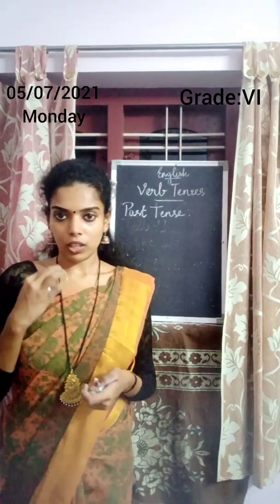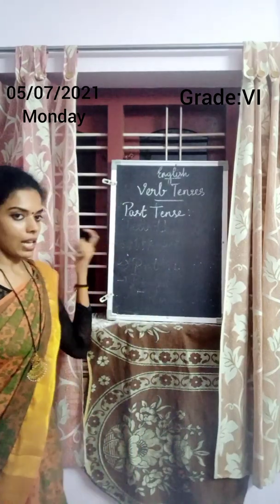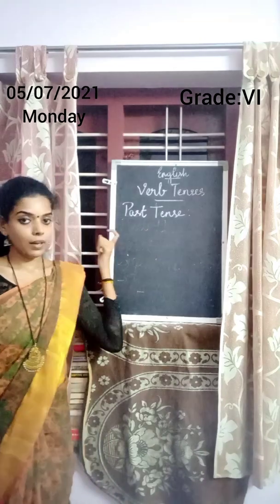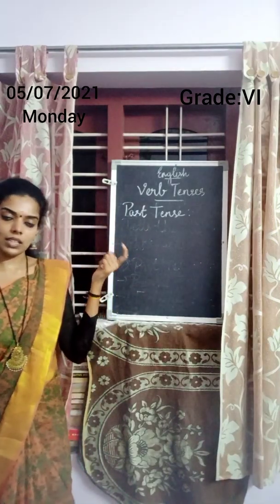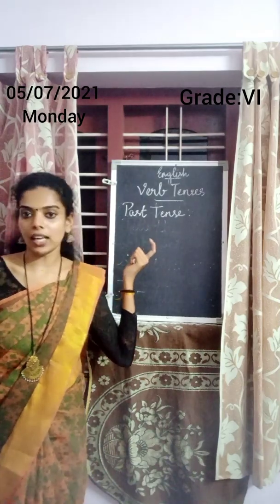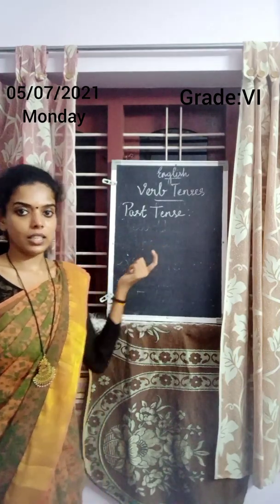So one by one we are going to learn. First one is past tense. What is past tense? Past tense means action happened already. The action happened in the past. Completed action. Radha cleaned the room.